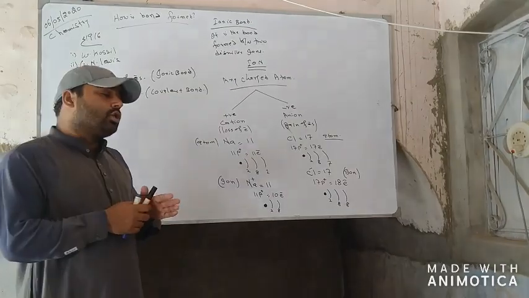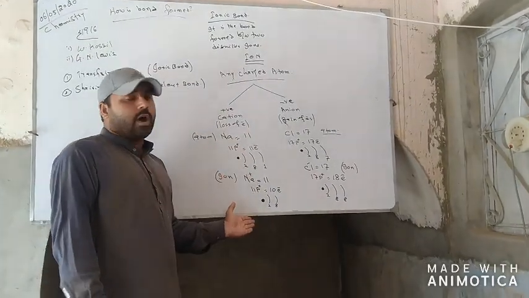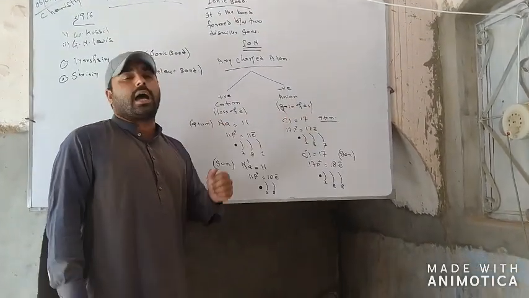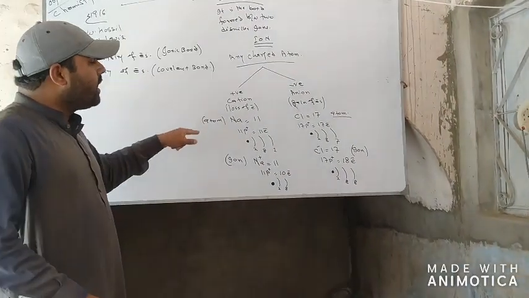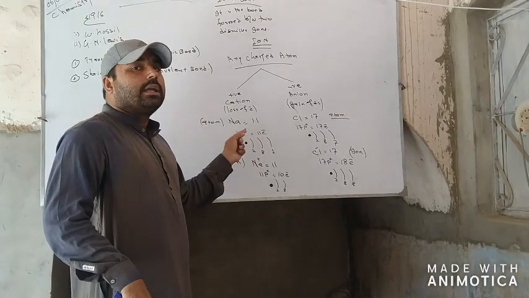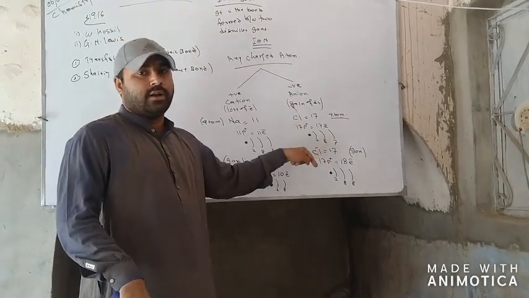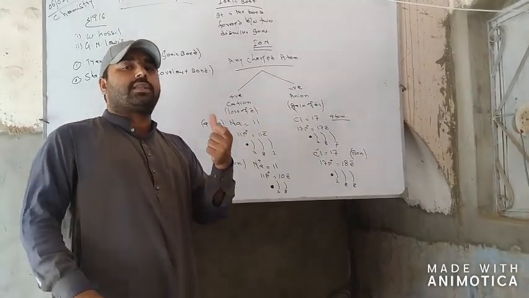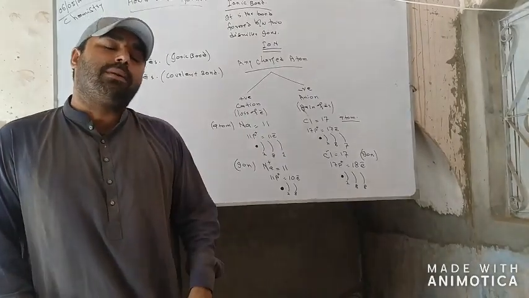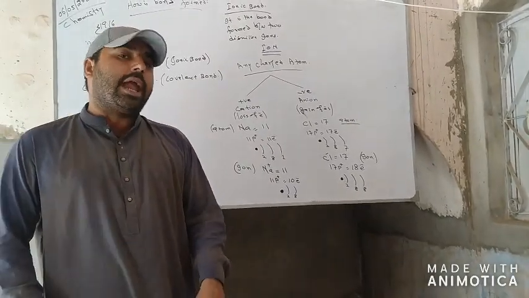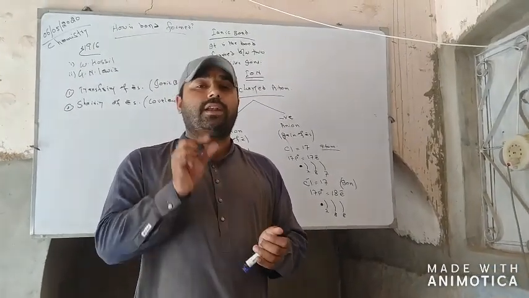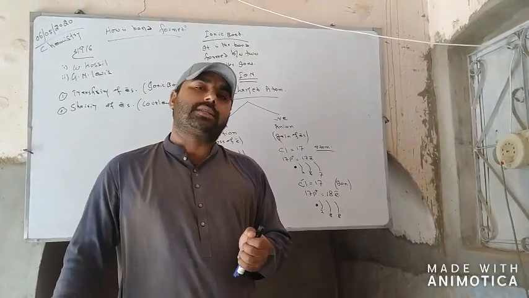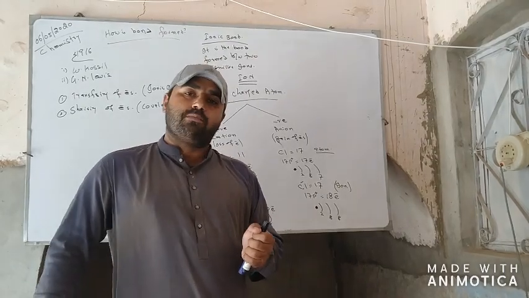In this way sodium completes its outermost shell and chlorine also completes its outermost shell. Sodium loses its 1 electron, and chlorine gains that electron. In this way two charges are created between sodium and chlorine, and the bond formed between sodium and chlorine is known as the ionic bond.